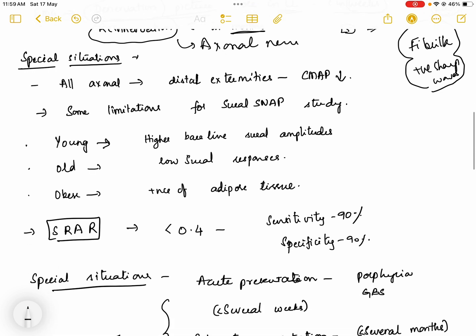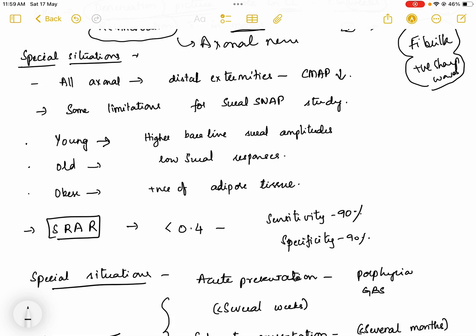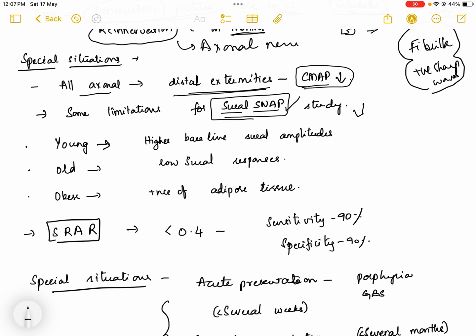But there are some special situations where there would be some confusion about whether an axonal neuropathy is present or not. In all the axonal neuropathies, the distal extremity CMAP is decreased. All axonal neuropathies first involve the distal extremities. The CMAPs are decreased with distal stimulation, meaning over the feet. So mainly the sural SNAP is studied. In all the axonal neuropathies, the sural SNAPs are decreased, meaning the sensory nerve action potentials are decreased in the sural nerves when we examine. But there are some special situations.